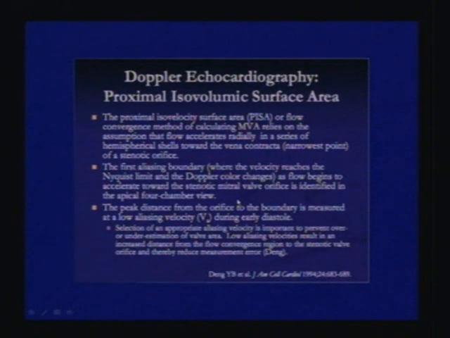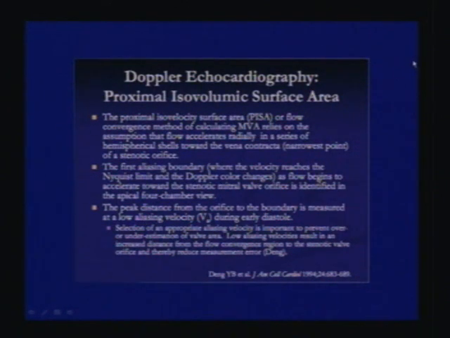Then PISA, or the proximal isovelocity surface area, or flow convergence method of calculating MVA, relies on the assumption that flow accelerates radially in a series of hemispherical shells towards the vena contracta, which is the narrowest point of a stenotic orifice. The first aliasing boundary, where the velocity reaches the Nyquist limit and the color Doppler changes as flow begins to accelerate towards the stenotic valve, is identified in the apical 4-chamber view, and the peak distance from the orifice to the boundary is measured at a low aliasing velocity.